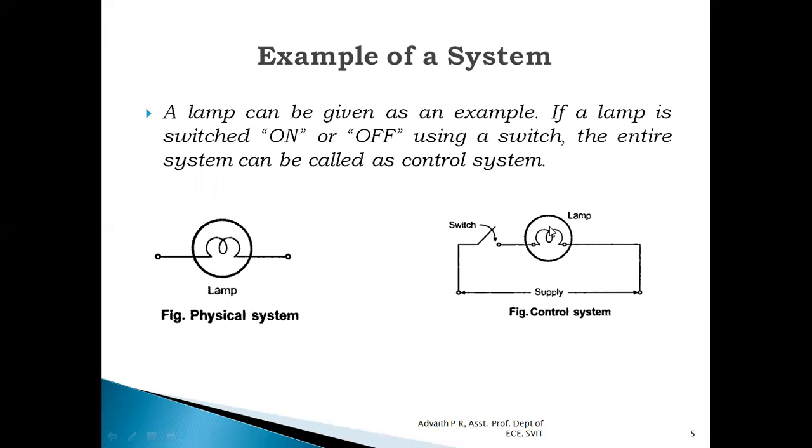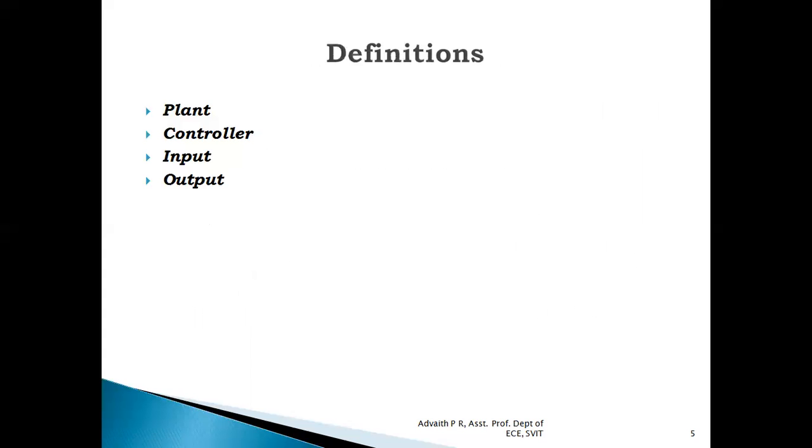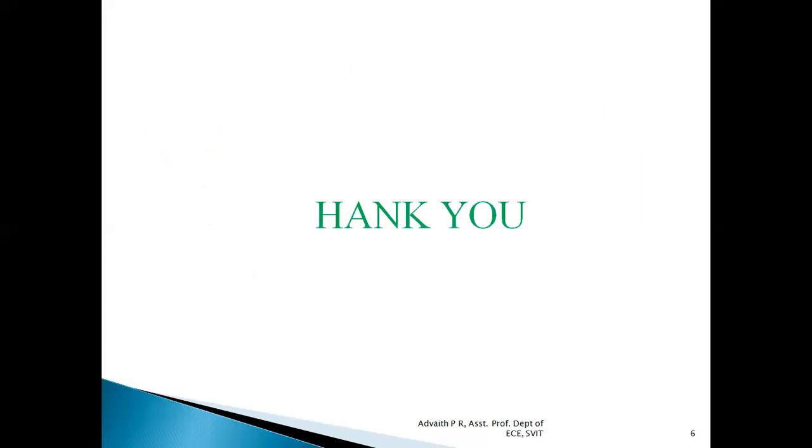Normally these control systems may have more than one input or output. If there is a single input and single output, we call it a SISO, single input single output, control system. If there are many inputs and many outputs, we call it a MIMO, multiple input multiple output, control system. The input variable is generally referred to as the reference input and the output is generally referred to as the controlled output. So these are certain important definitions which have to be understood before getting on to the further topics.